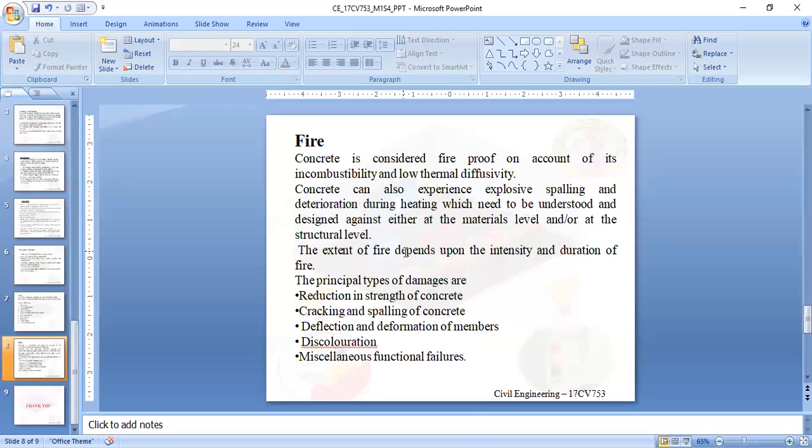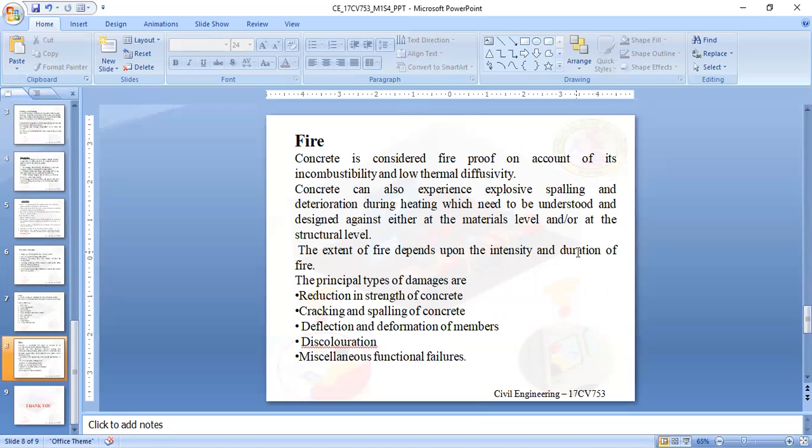Next, coming to fire. Fire occurs accidentally, or in some structures, for example a nuclear tower, fireproof concrete has to be introduced. Or in buildings, accidental fire will occur, which reduces the strength of the concrete.